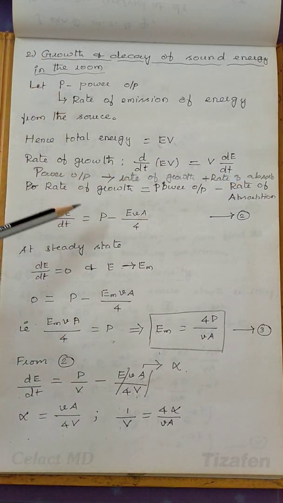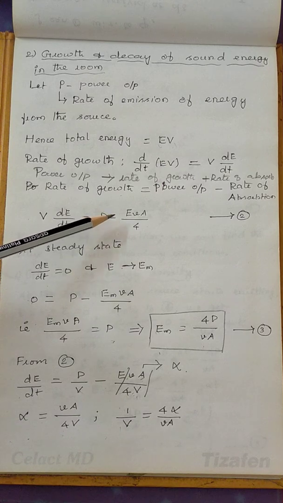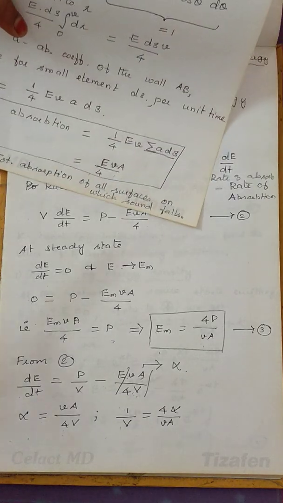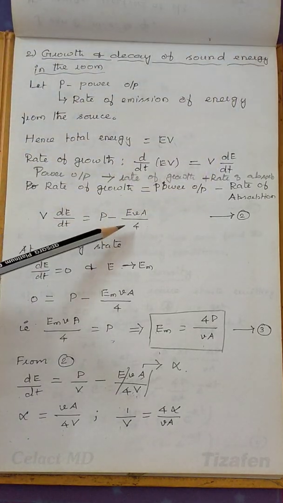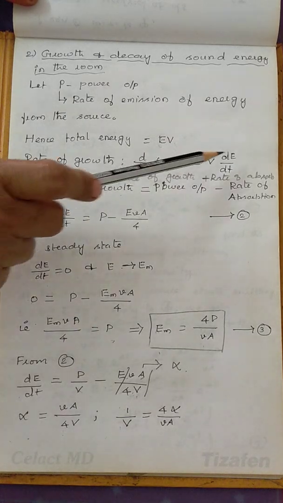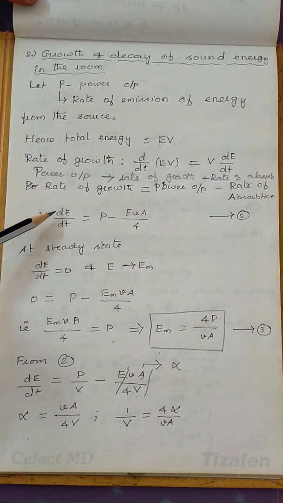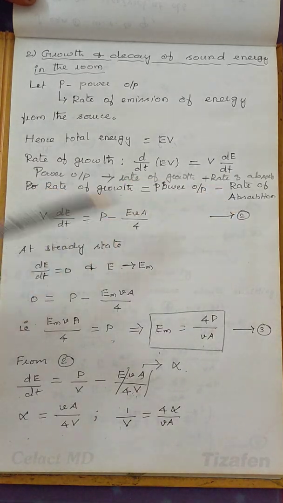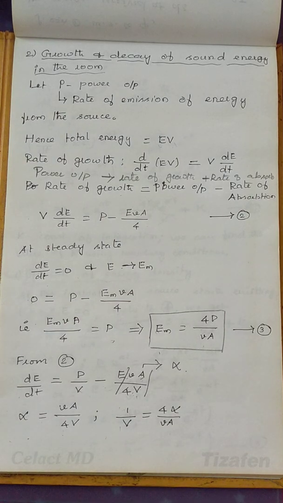We know the power output is P, and we calculated the rate of absorption in the previous session itself. That is equal to EVA divided by 4. So rate of growth is nothing but V into dE by dt, which is equal to P, the power output, minus the rate of absorption, which we calculated in our earlier lecture. So we arrive at one expression here.